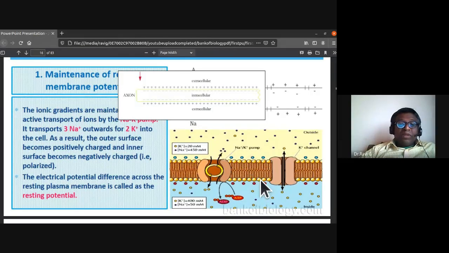That is, they are polarized. The electric potential difference across the resting plasma membrane is called the resting potential.